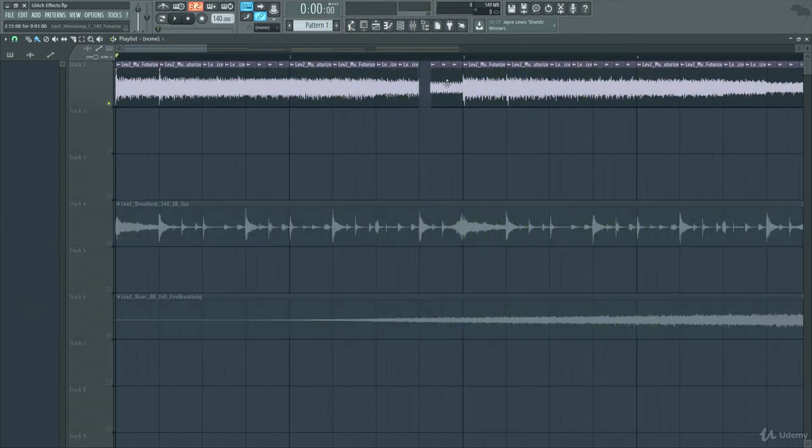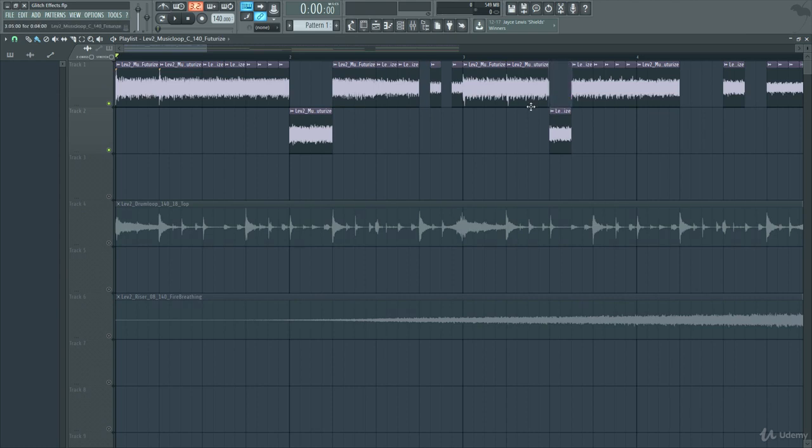And what you can do is you can go around and move it around and slice it up into different other sections. So maybe I'll take that, move it over there. Maybe I'll take this piece and put it here. Let's see how this sounds.